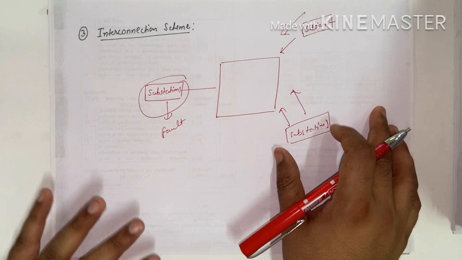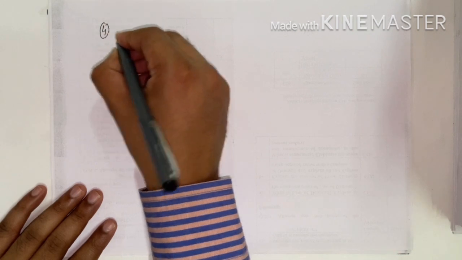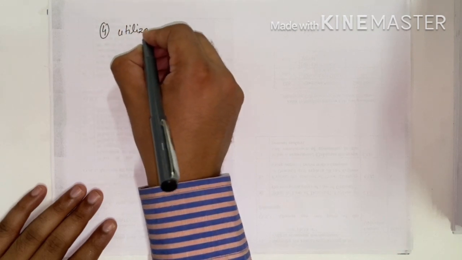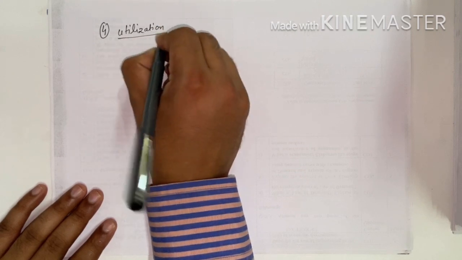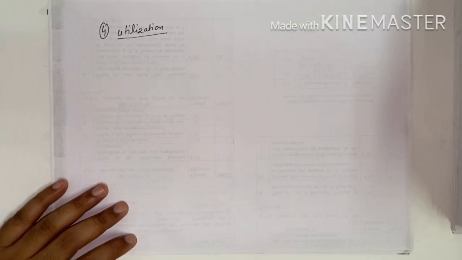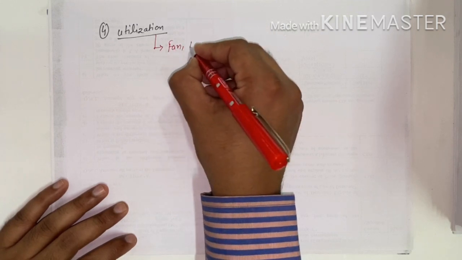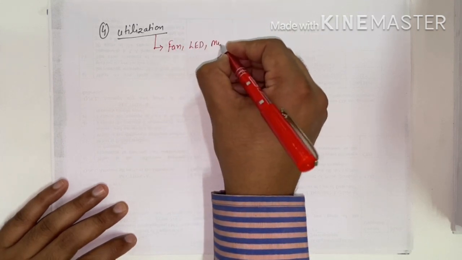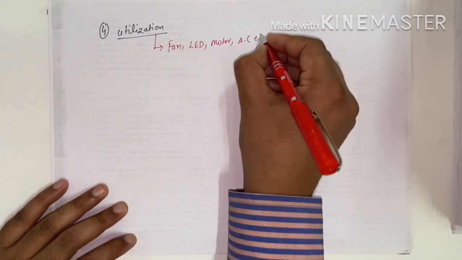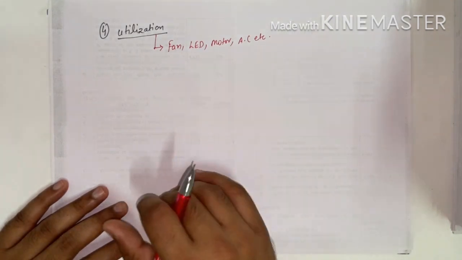Okay, so this is about the distribution part. Now we have another classification of power system, that is utilization. The fourth classification is utilization. Utilization means the electrical energy we have generated comes to the receiving end for electrical purposes. For utilization we have any type of load, suppose a fan, an LED bulb, a motor, an AC. Any type of load is the utilization of electrical energy, so this comes into the category of utilization.